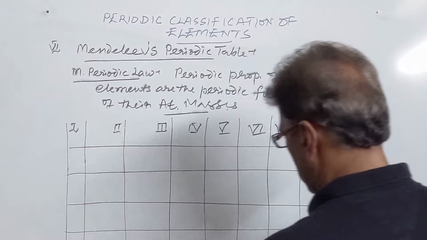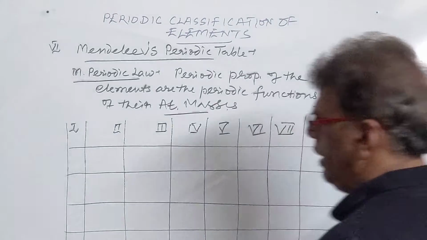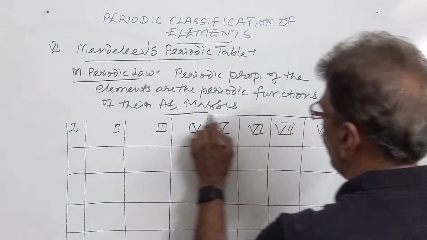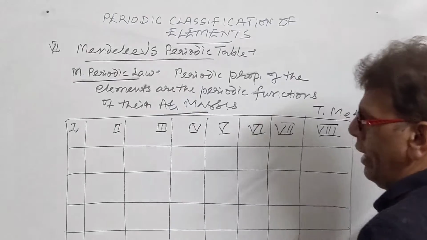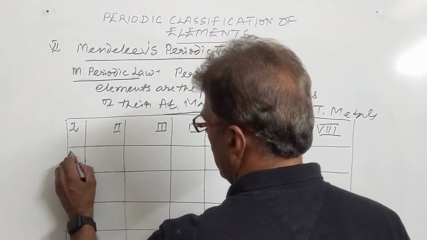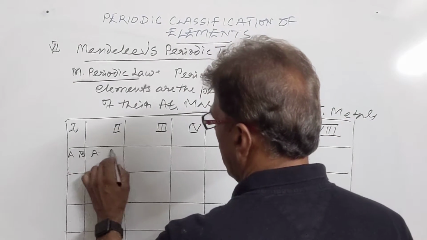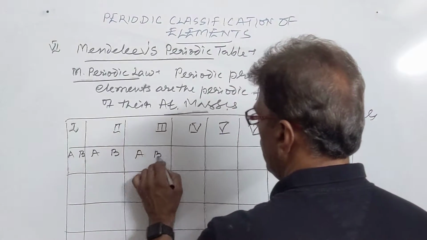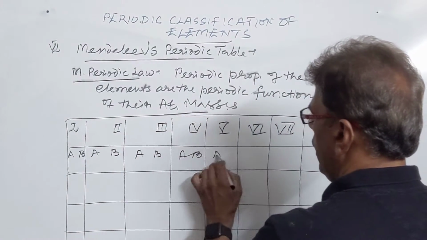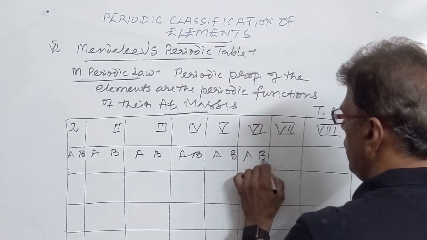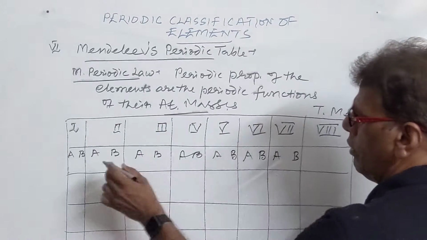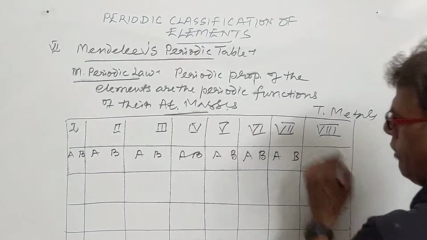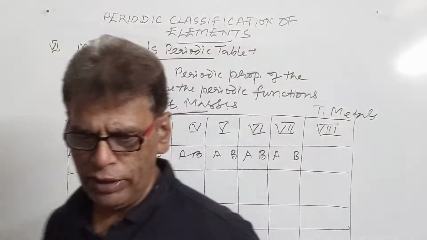So in his periodic table, there were 7, 8 groups, and each group was further divided into A and B, A and B, A and B, A and B, A and B, A and B. So in total there are 14 of these groups, and one more group, that is the 15th group we have.